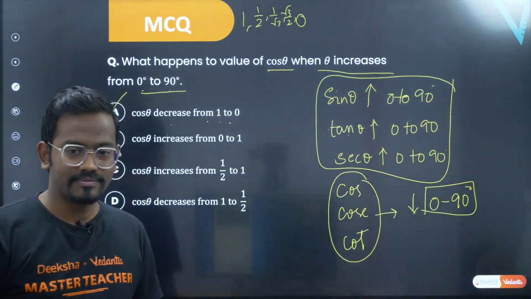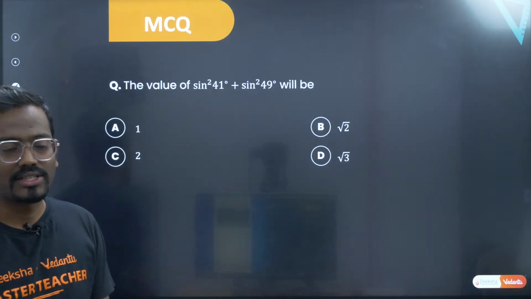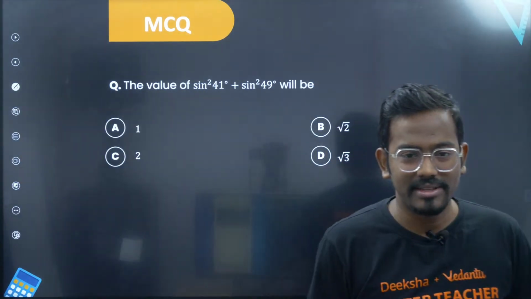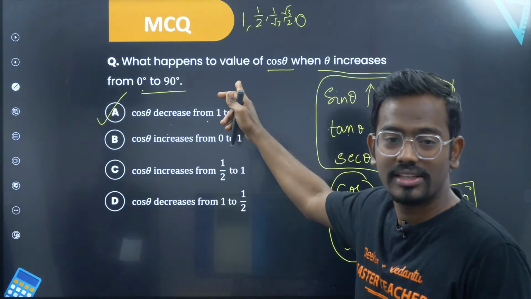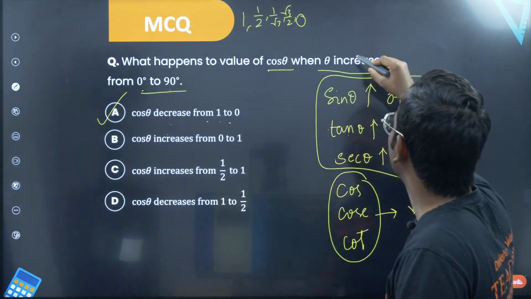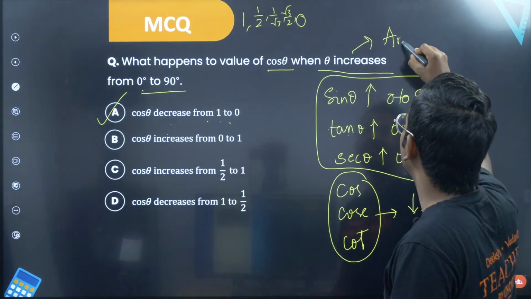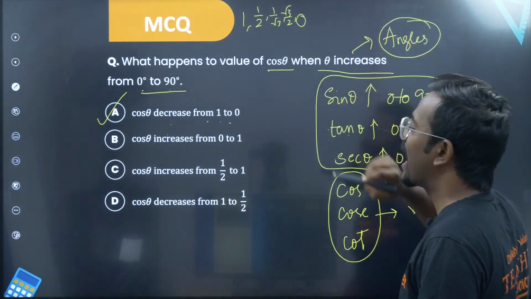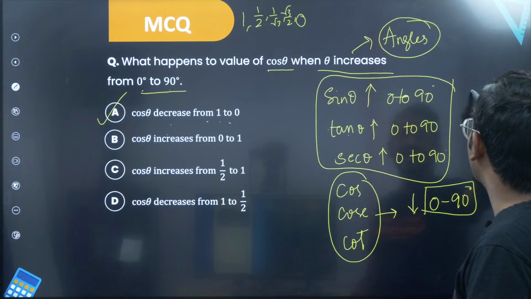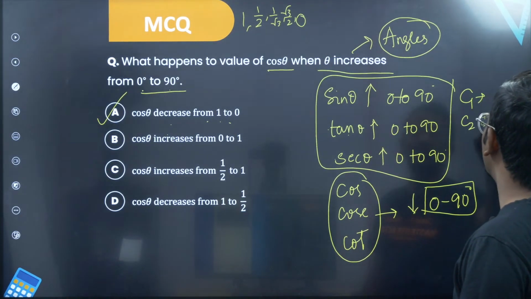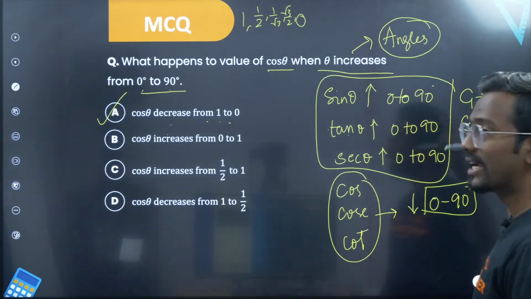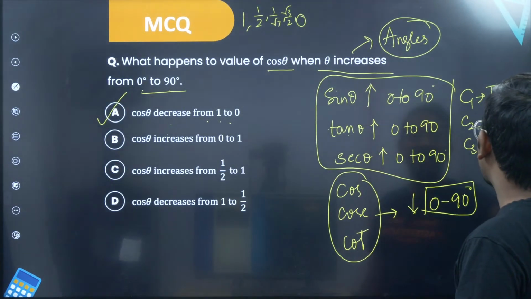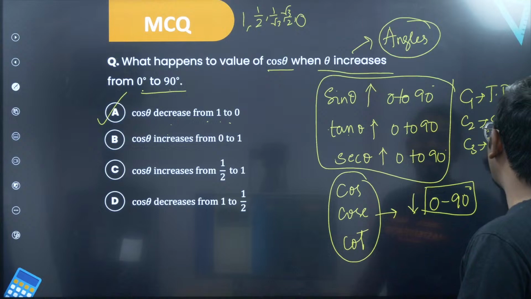Let's take up the next question. Very good, the students have answered before me. This is a pretty simple question. Let's try to categorize questions. This question was on angles. As I have mentioned, there are 3 categories. Category 1 is on trigonometric ratios, Category 2 is on standard angles, and Category 3 is on identities.